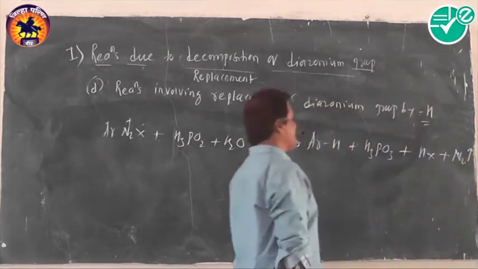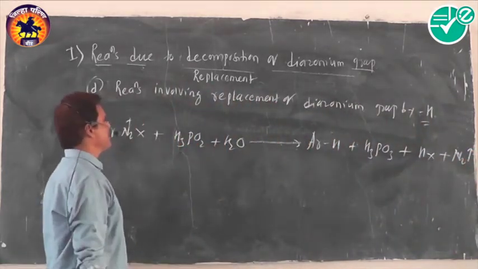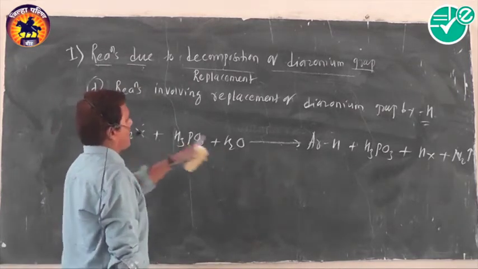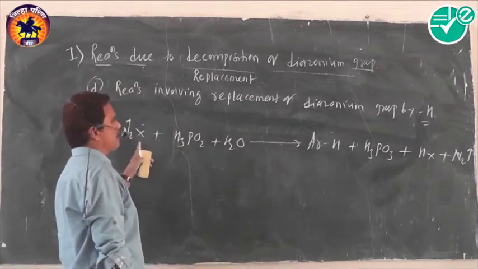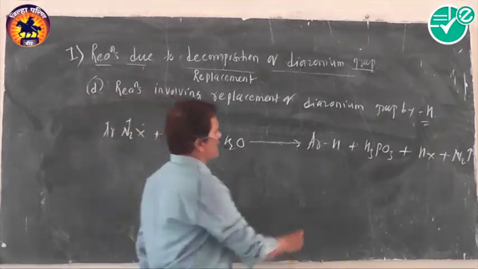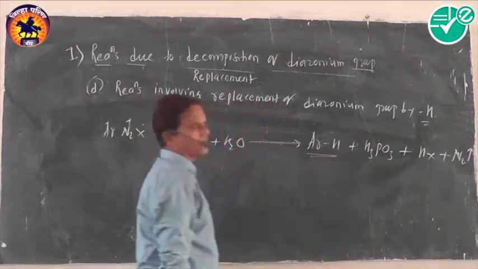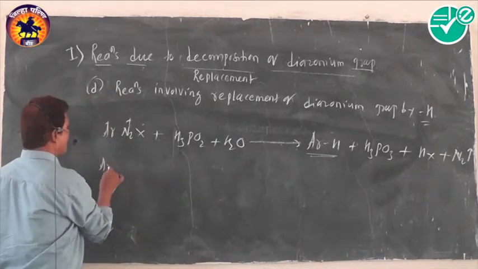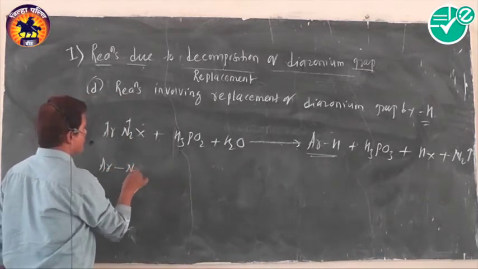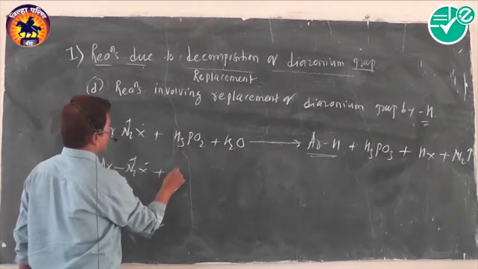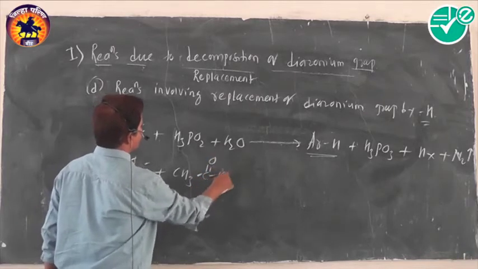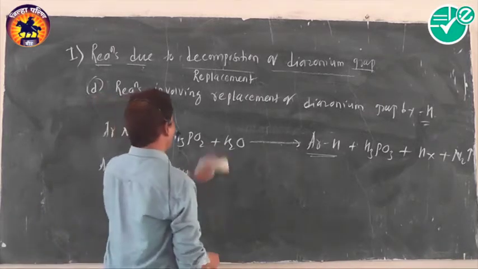Okay, a very simple reaction. Of the hydrogens, one combines with Ar, another combines with X, and there is formation of such a compound, that is, aromatic hydrocarbons are formed. While replacing this diazonium group by hydrogen, another reagent is also used, and this reagent is nothing but ethyl alcohol.